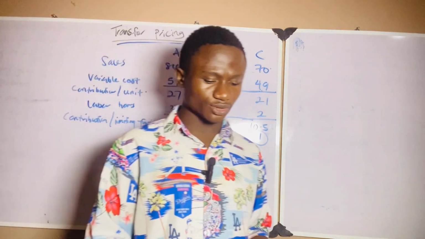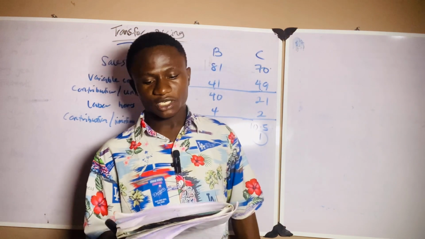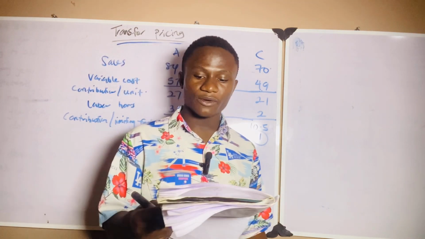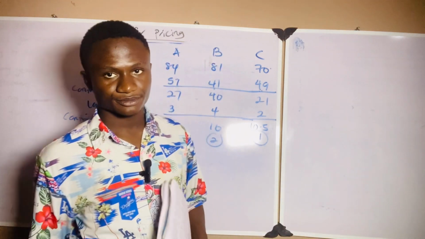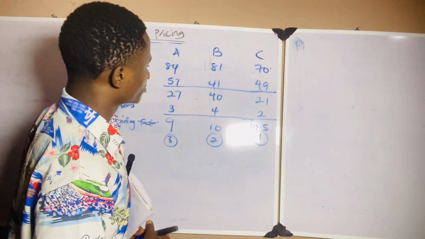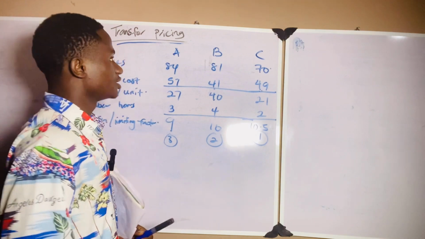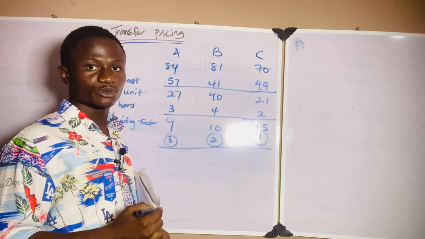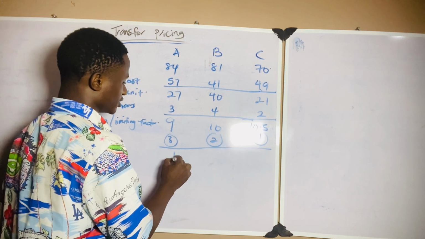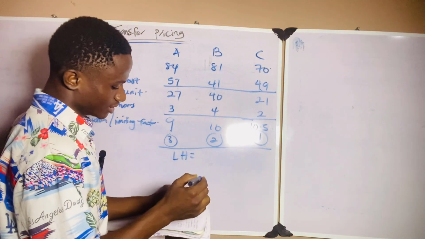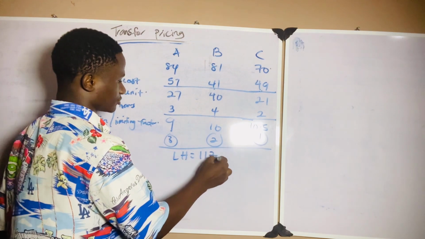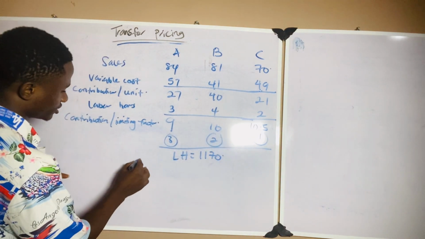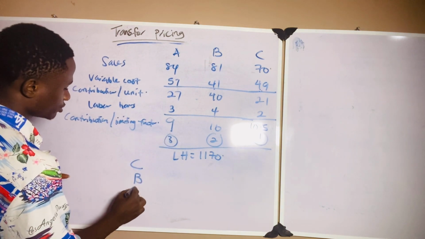So let's go. They now ask us that if labor hours in division X is limited to 1,170, what is the appropriate transfer price for a unit of B? Now, if we are to produce product C first, then product B, don't forget our total labor hours available in this question. We were told that labor hours is limited to 1,170. So let's go. We want to produce product C, so we will go product C first, product B, and product A.